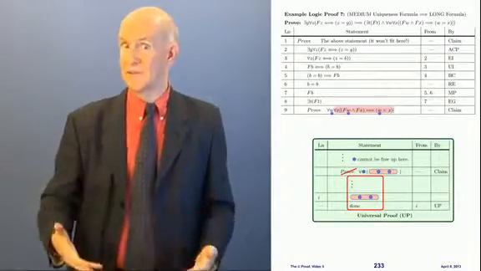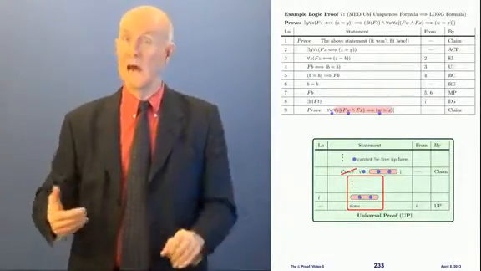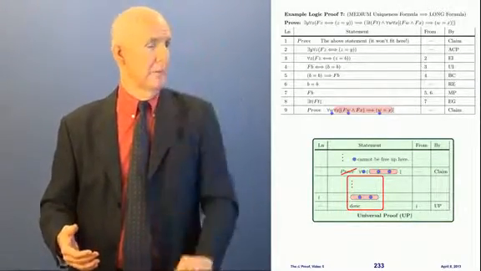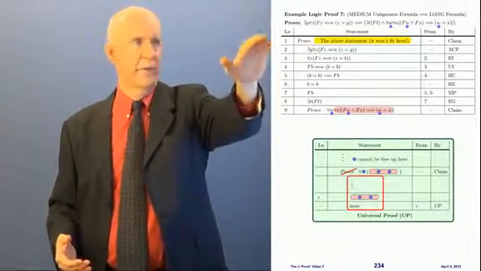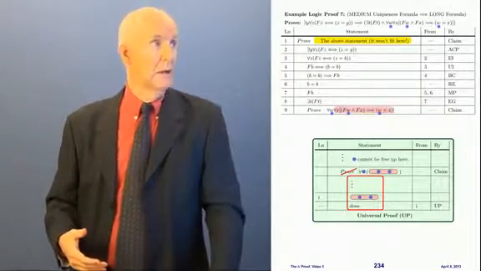But wait, before I can do this, I have to make sure that W is not free up there anywhere, because I have to make sure that W is arbitrary. Do I have any W's up here? I do. I have some W's right up here, which is line 1, right? Okay, but now is this free or bound up here? Well, it's actually bound.